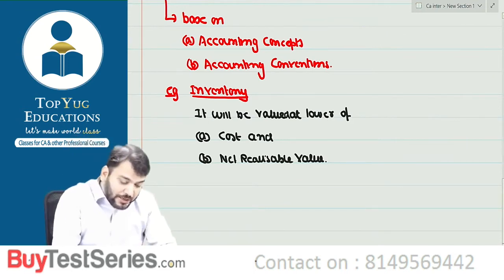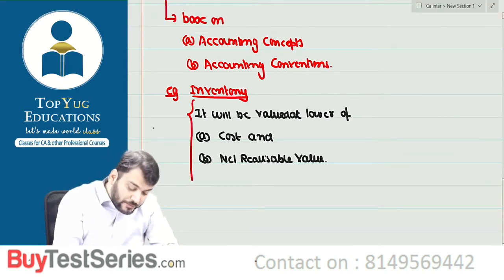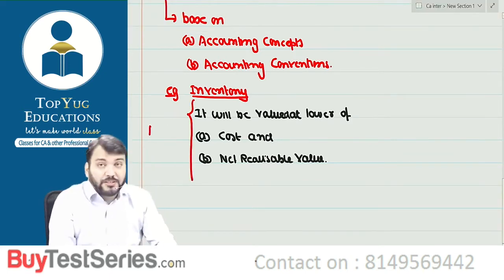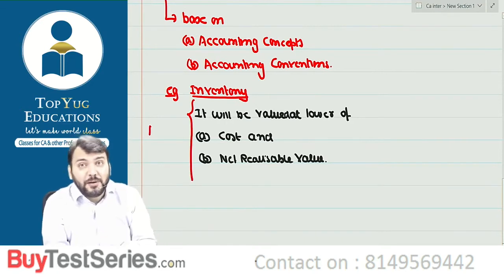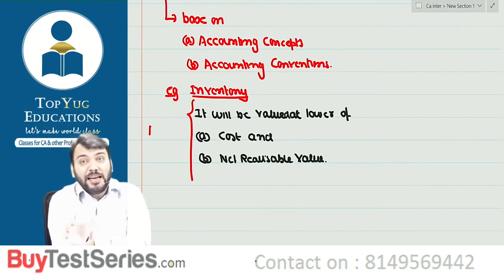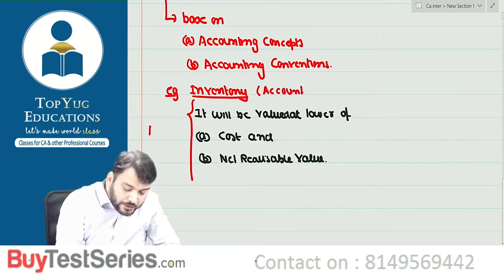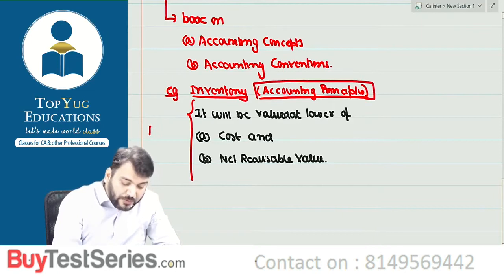So can I say this becomes accounting policy, and this is our accounting principle. In accounting policy, this becomes the accounting principle for the valuation of inventory.